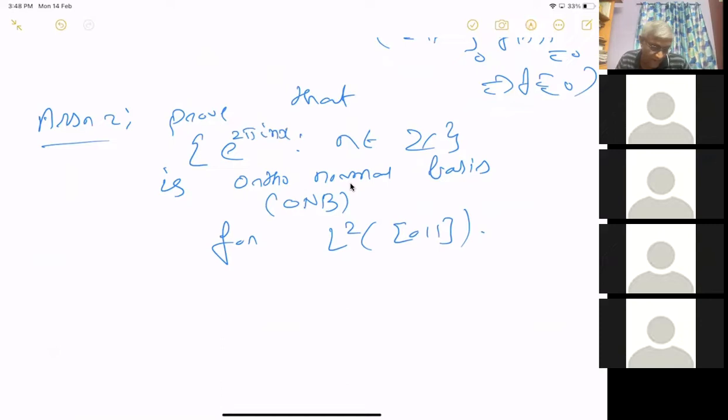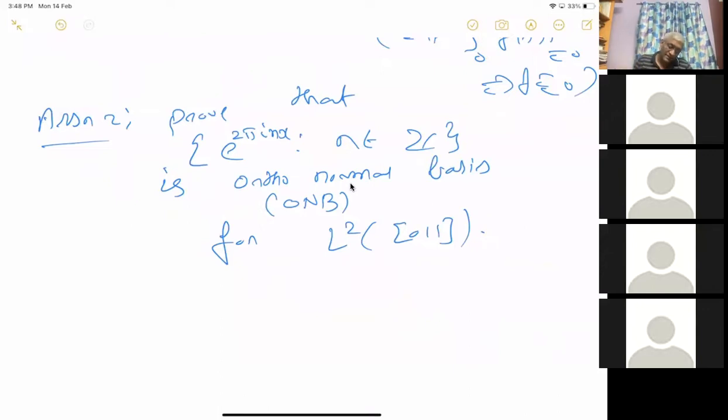Proving that it is an orthonormal set is easy. If you take two different functions, e^{2πinx} and e^{2πimx} conjugated, the integral is the inner product between them. Inside the integral you will get e^{2πi(n−m)x}. If n is different from m, then n−m is a nonzero integer. For any nonzero integer, the integral of e^{2πikx} is 0. You integrate it and the endpoint values are the same, so it will be 0. You can check it is 0.